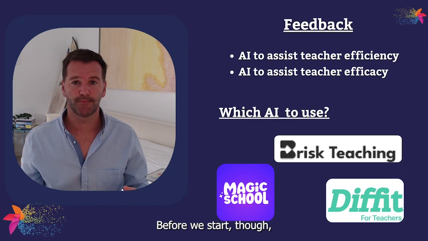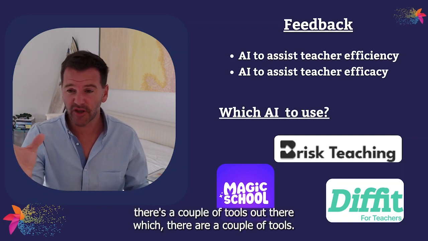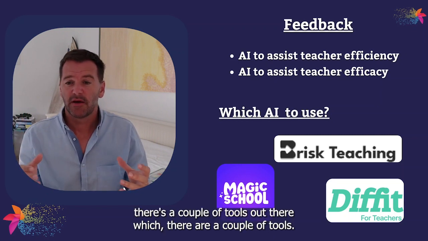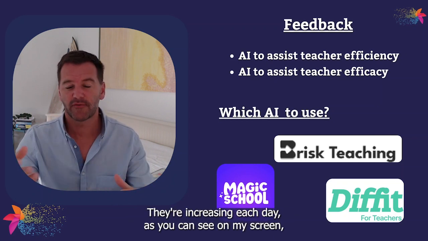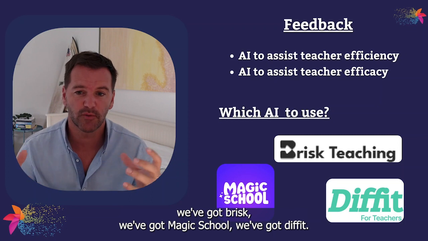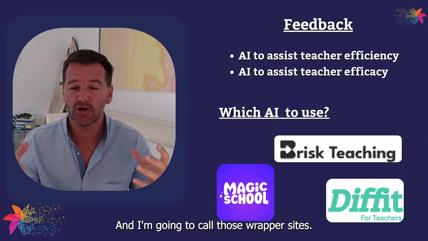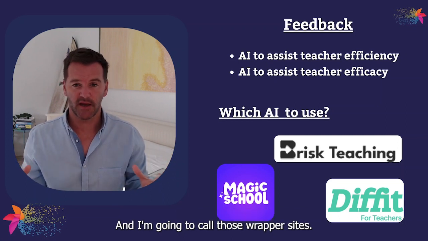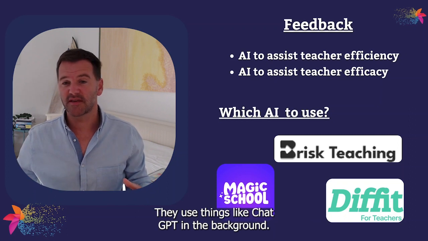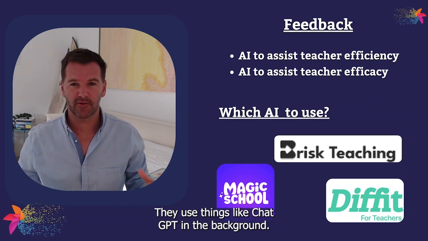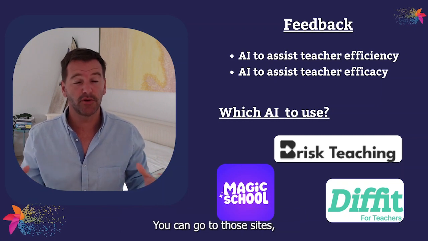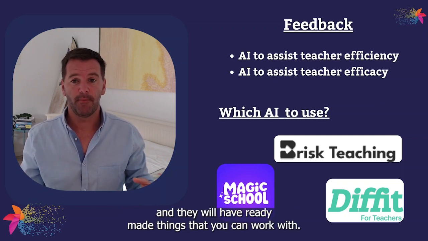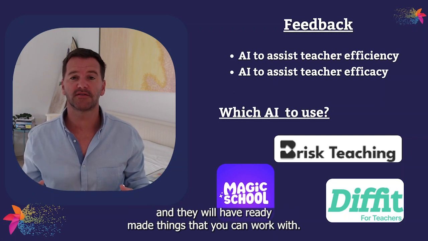Before we start though, there's a couple of tools out there, there's more than that, they're increasing each day. You can see on my screen we've got Brisk, we've got Magic School, we've got Diffit. Now I'm going to call those wrapper sites. They use things like ChatGPT in the background, but the idea is they make it really easy and accessible. You can go to those sites and they will have ready-made things that you can work with.